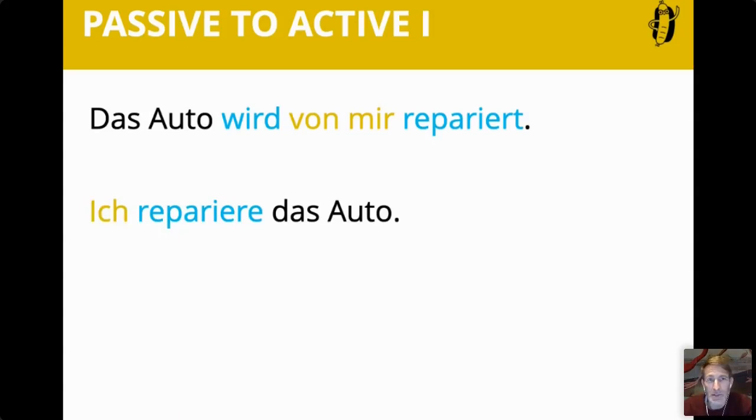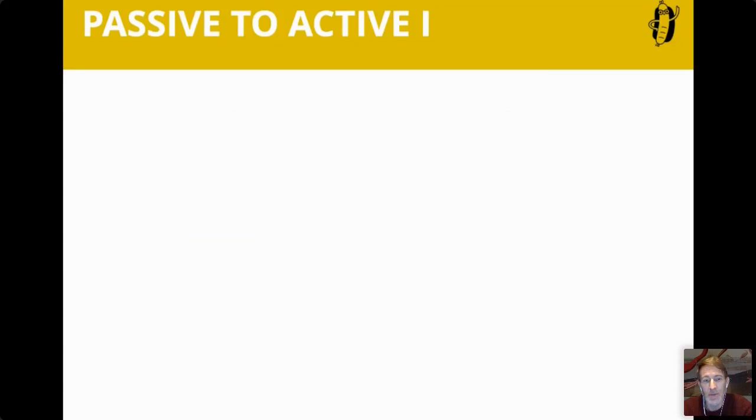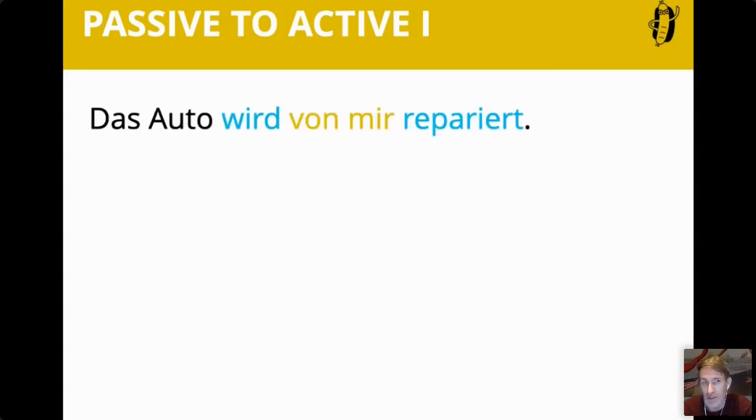And if you want to put this into an active sentence, it turns, that wasn't an exercise yet. I will give you more time to do it yourself. If you want to put this into an active form, you have to change things. The first thing we changed is we had to look for a new subject, because the auto, the car, is not doing anything here. It is being repaired. That means it's just standing there and it's getting a massage. But it's not the one massaging. So it cannot be my new subject because it has to be active.